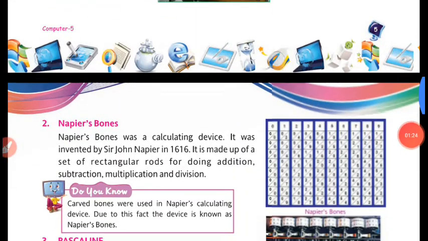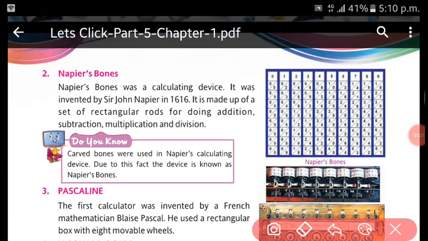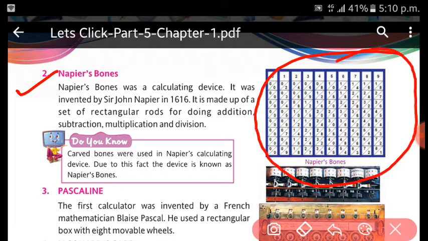Then in this invention, a new device came, Napier's bones. Napier's bones was a calculating device. It was invented by Sir John Napier in 1616. It is made up of a set of rectangular rods for doing addition, subtraction, multiplication and division. You can see this kind of structure of Napier's bones. There is one more thing. Carved bones were used in Napier's calculating device. Due to this fact, the device is known as Napier's bones.